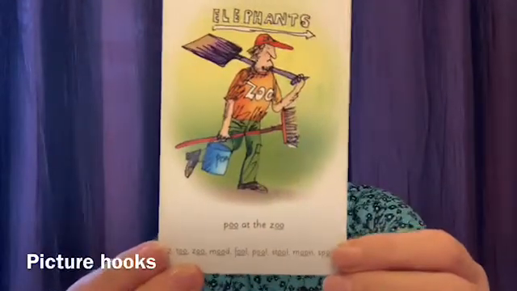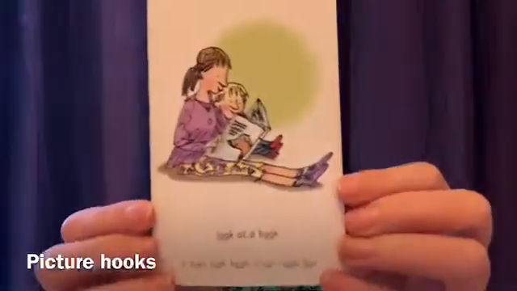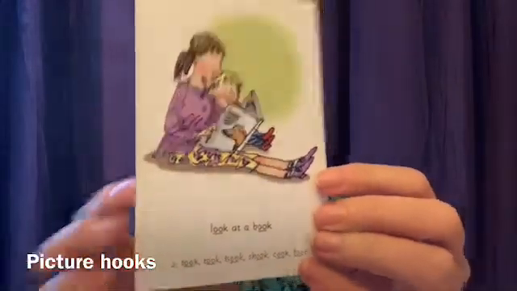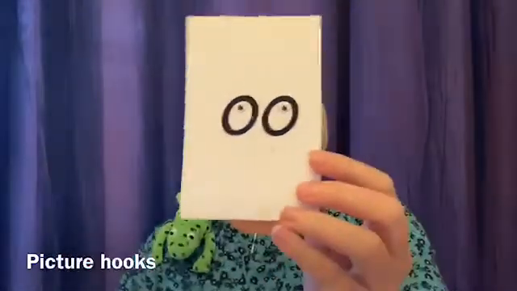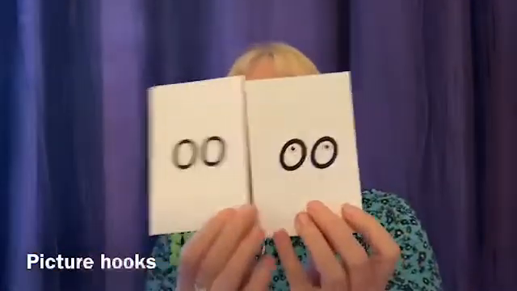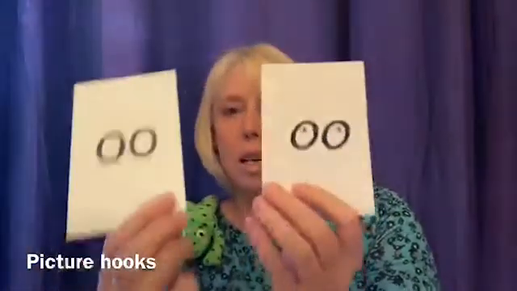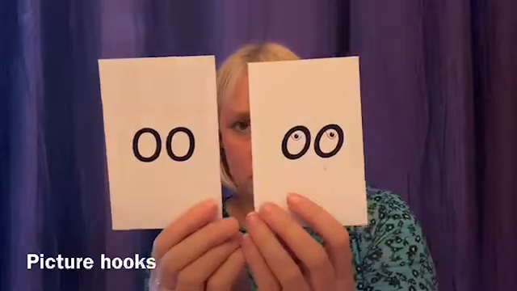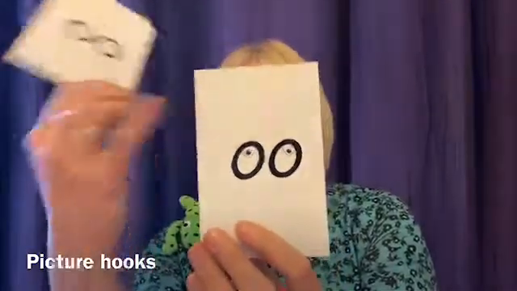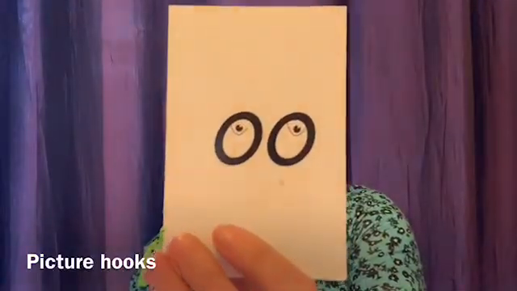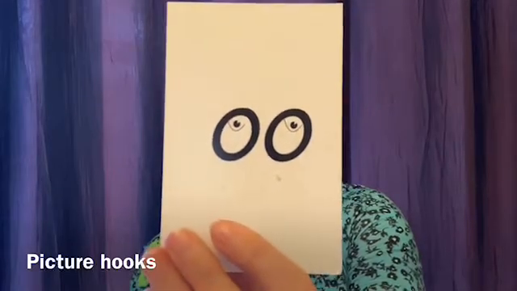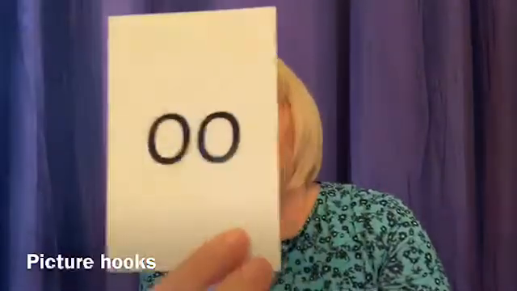Children like this one. "Poo at the zoo. Oo." And this one. "Look at the book. O." And obviously what you've got there is the same grapheme, but what we do to start off with is to teach that the same grapheme has 2 different sounds. One of them is indicated, it has 2 little eyes, as in look at the book, and that one, poo at the zoo, oo.